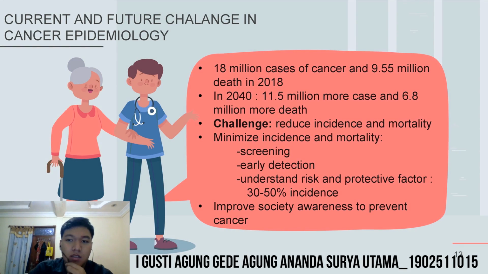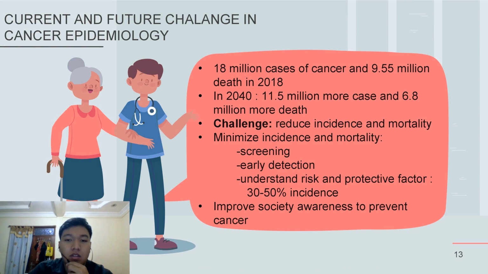We face challenges in fighting cancer. The incidence of cancer in 2018 was 18 million cases with 9.5 million deaths. In 2040, it is predicted that the incidence will increase by 11.5 million cases and the deaths will increase by 6.8 million.